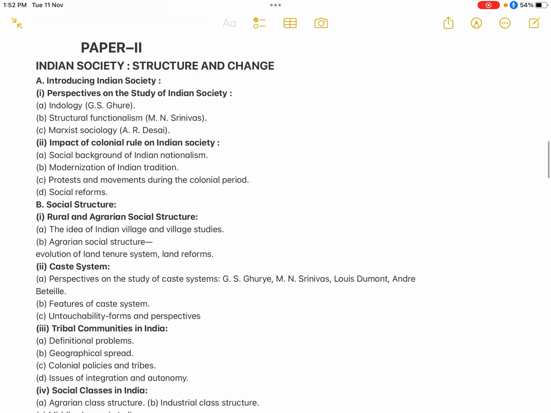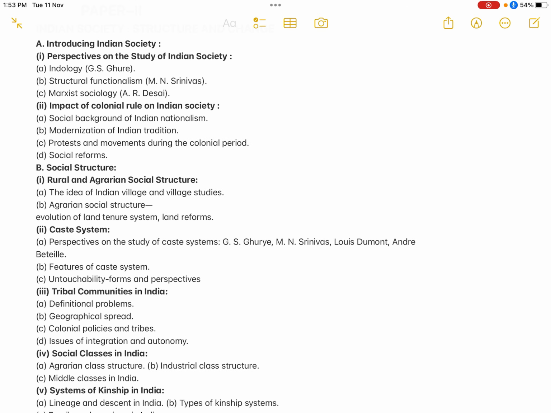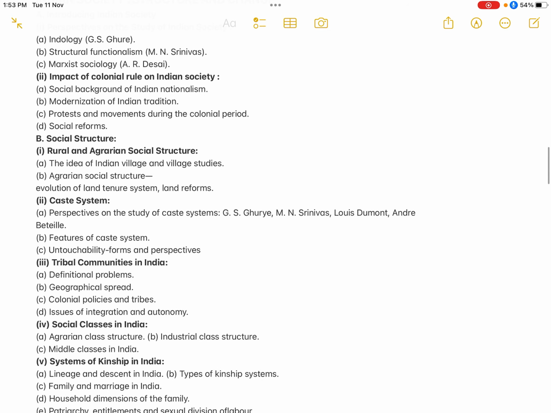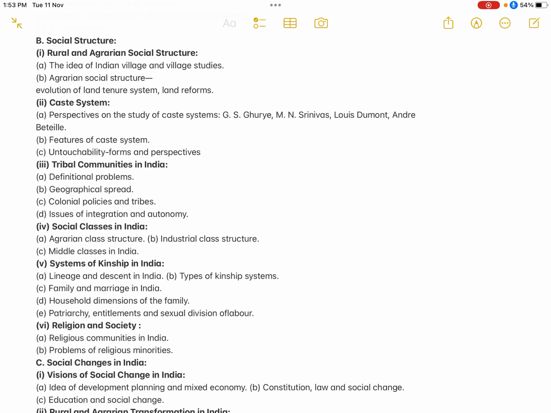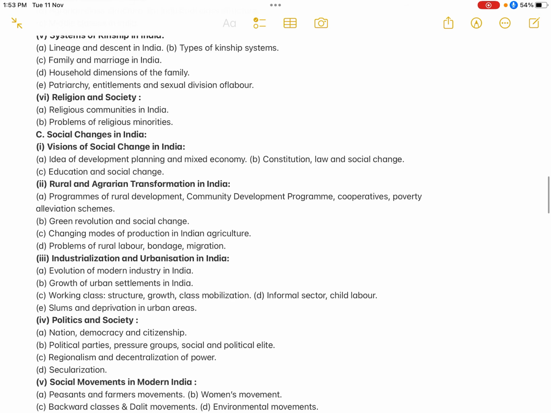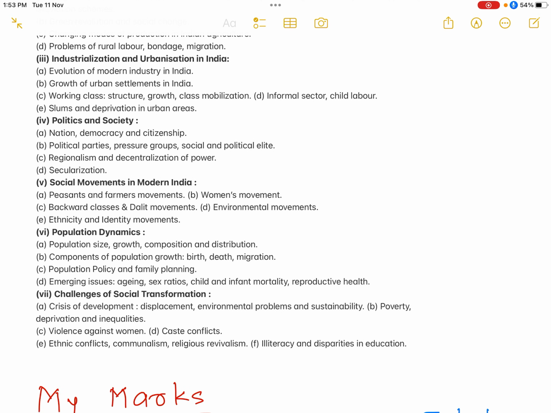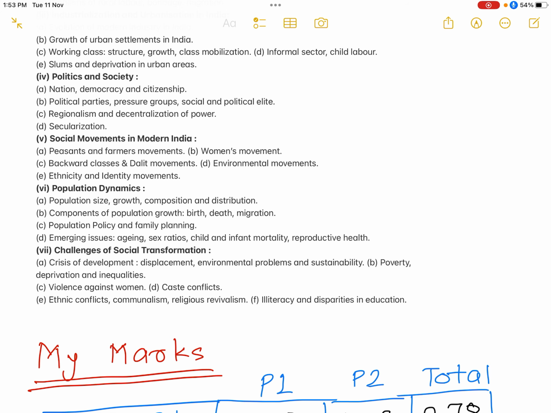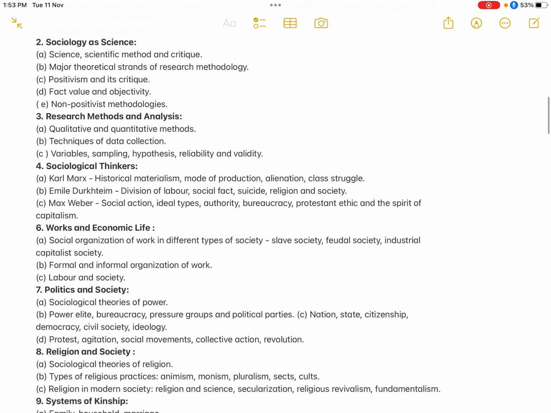And Paper 2 basically deals with Indian society, how sociology emerged in Indian society, and the contributions of G.S. Ghurye, M.N. Srinivas, A.R. Desai, D.P. Mukherjee. Then the impact of colonial rule, social structure, agrarian structure, middle class, caste system, tribal communities, other social classes, and changes in Indian society, rural agrarian transformation. The last topic is the challenges, for example ethnic conflict, communalism, regional and religious revivalism, and caste conflicts. So basically sociology deals with society.